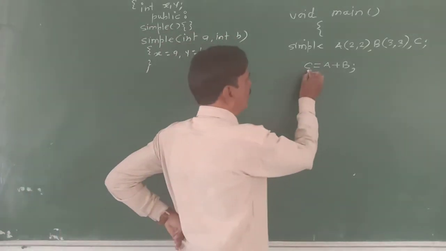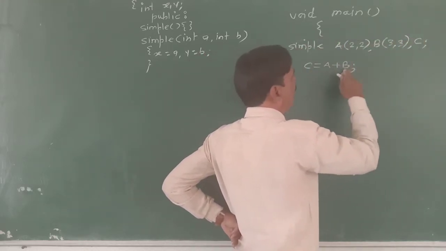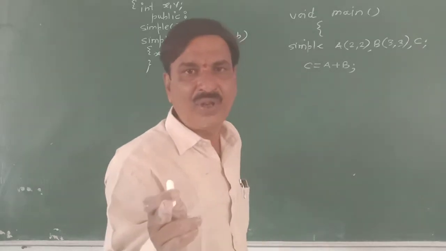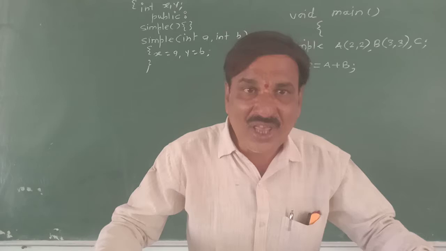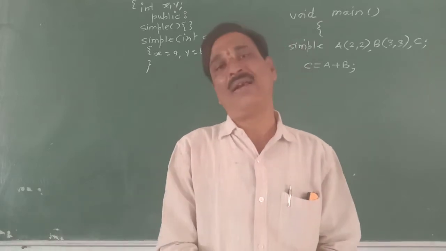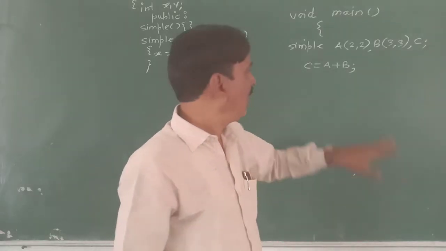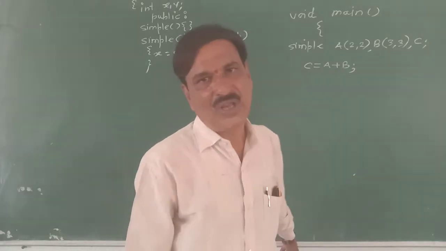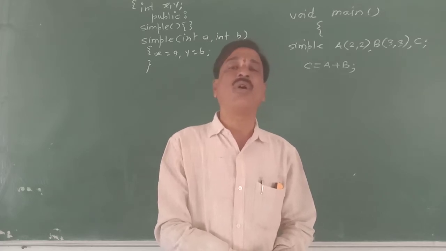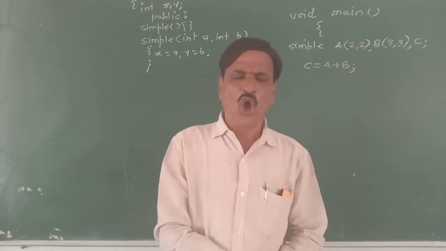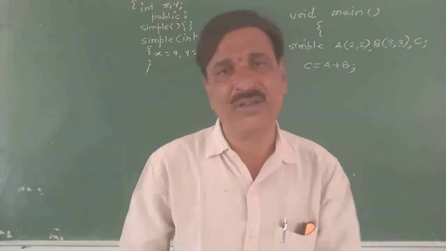look at this. C is an object belonging to class simple. A is an object belonging to class simple. B is an object belonging to class simple. And here the expression involves user-defined variables as operands. In the expression C is equal to A plus B, A and B are the operands and they belong to class simple. That's why the expression involves user-defined variables as operands.